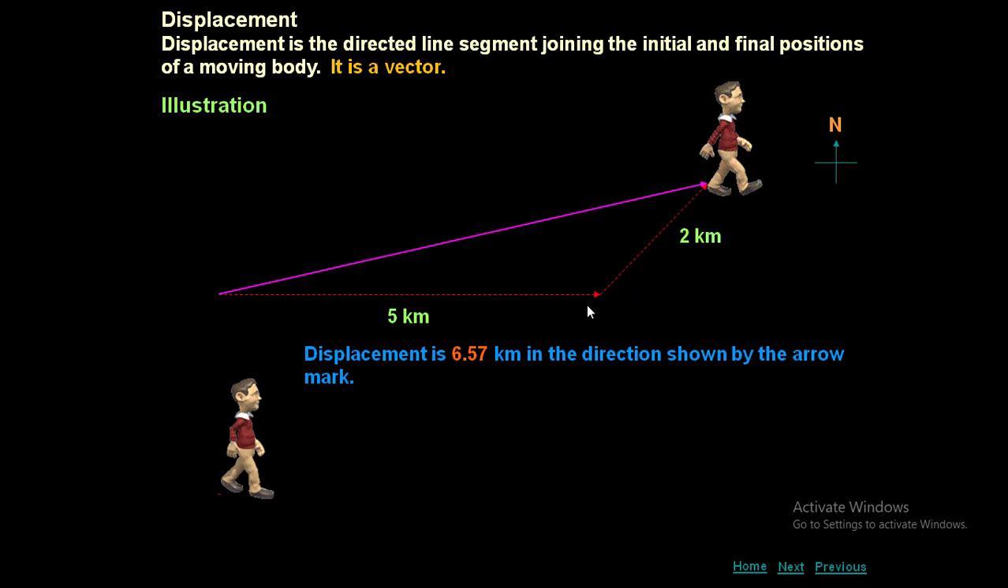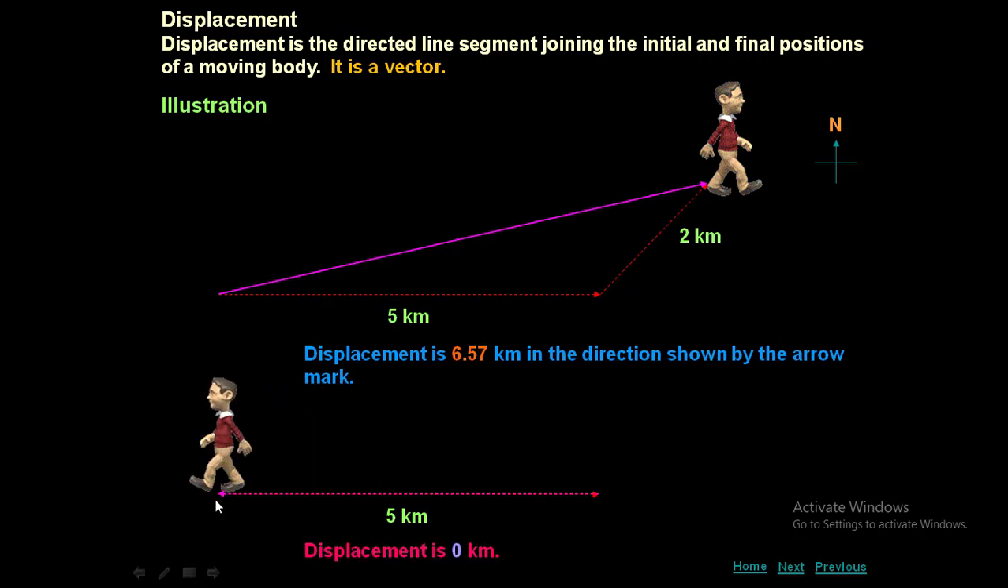Now if you consider the second example, the person is walking 5 kilometer towards east. After reaching, again he came back towards west to the initial point. Now the person has reached where he started. This is the initial point and that is the final point. So will there be any straight line between those two? No. So the displacement will become 0.